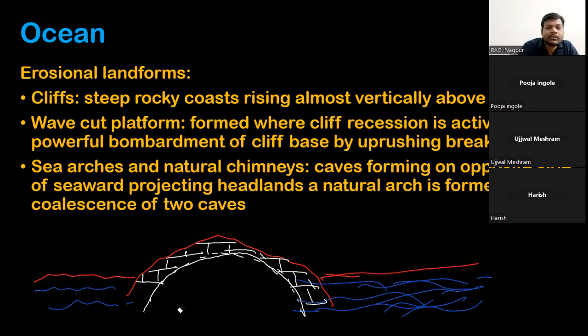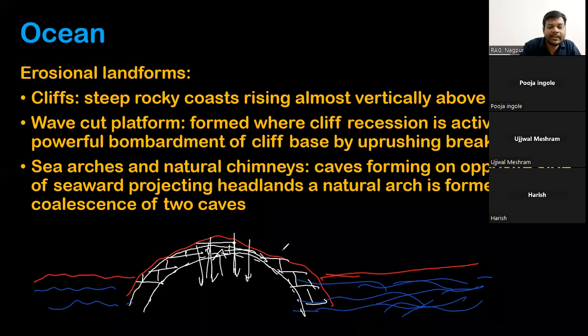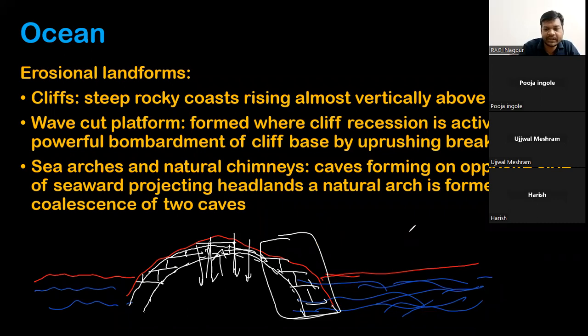Now what happens next is that this structure goes on increasing, so it becomes so thin that after some time the roof collapses. It does not remain that strong throughout. The roof collapses, and only this portion is left.